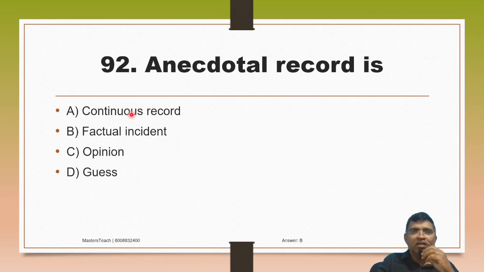Option A. Then anecdotal record is A. Continuous record, B. Factual incident, C. Opinion, D. Guess. So in anecdotal records we collect the factual incident.